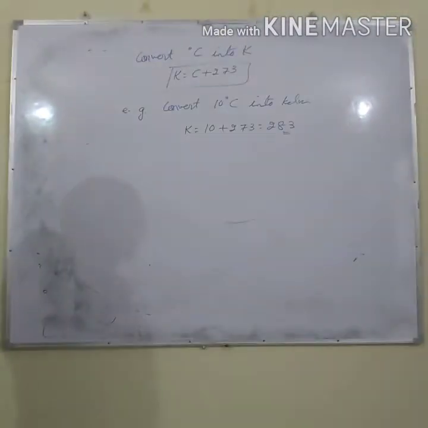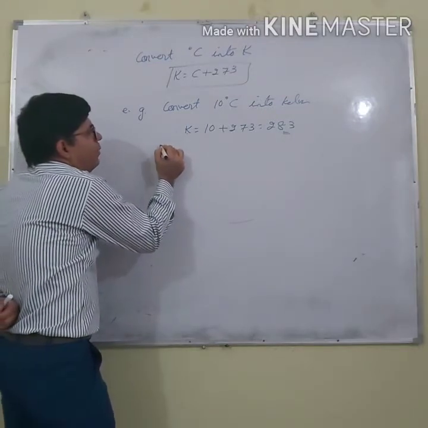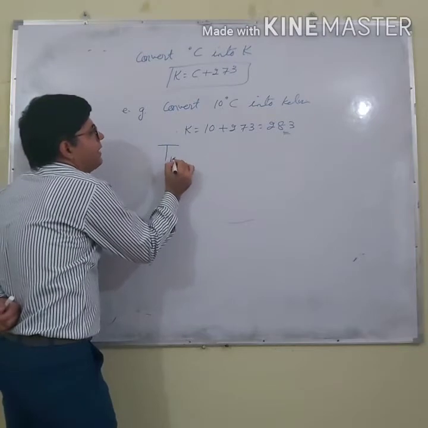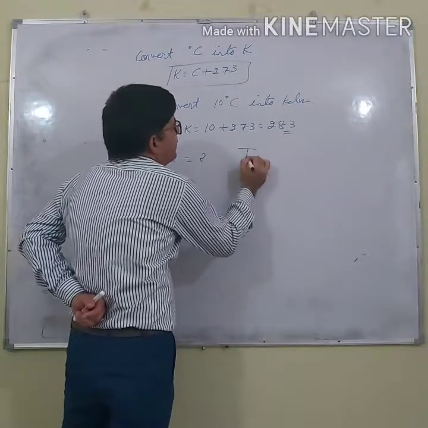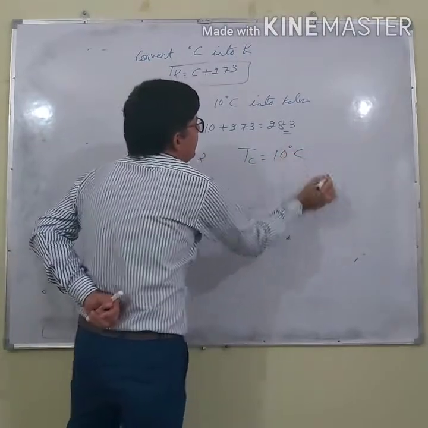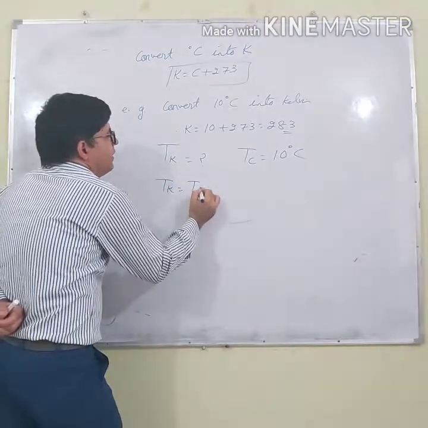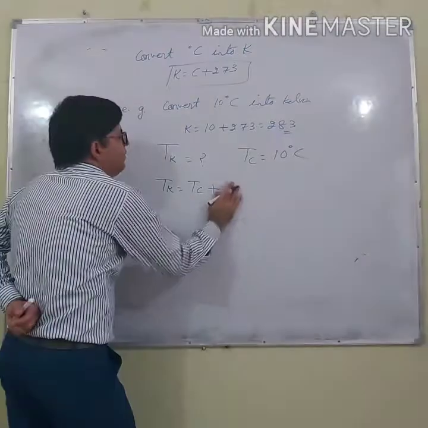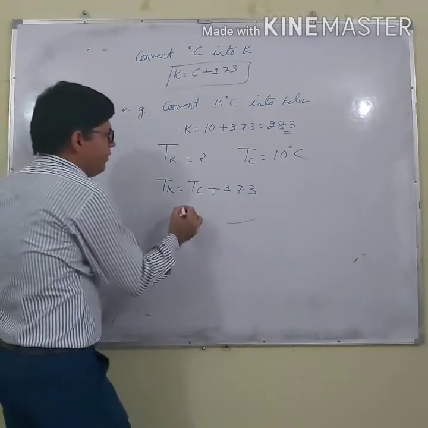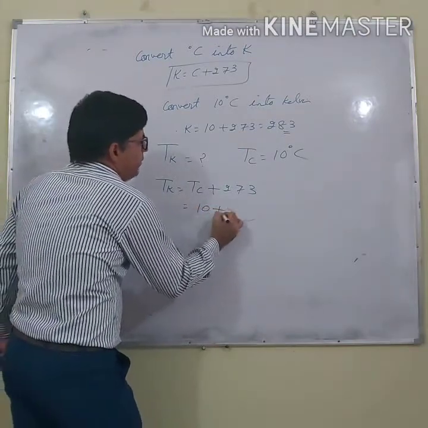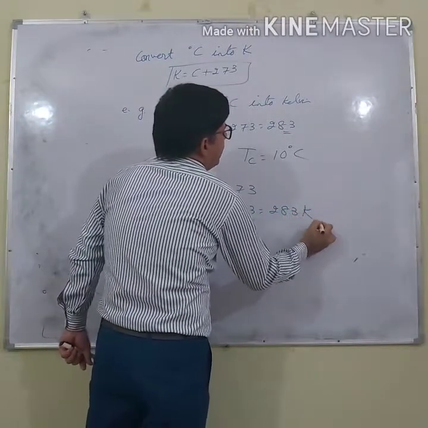Right? So more properly, what do you represent? You represent temperature in Kelvin by Tk, and Tk you have to find, and temperature in Celsius is given, 10 degrees Celsius. You can say temperature in Kelvin is temperature in Celsius plus 273. So what will it be? 10 plus 273, the answer is 283 Kelvin.